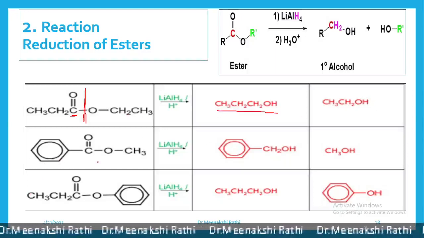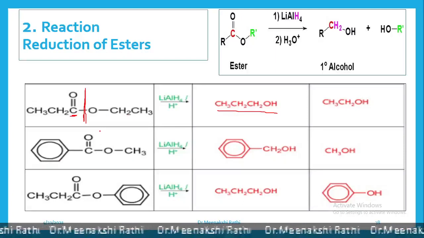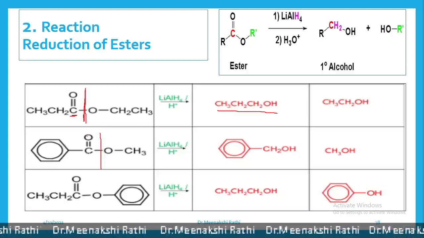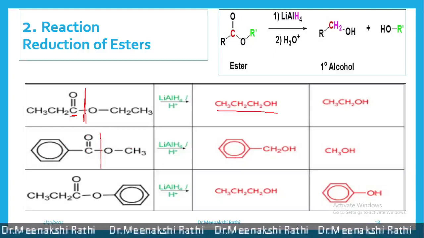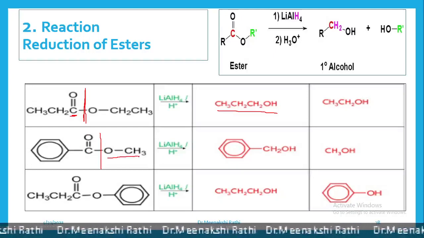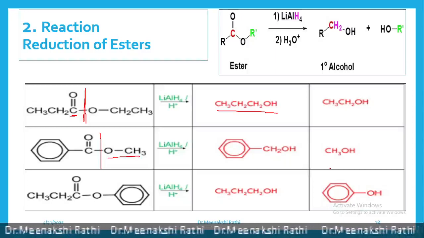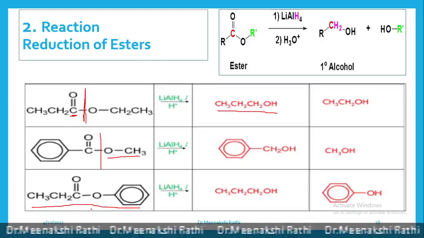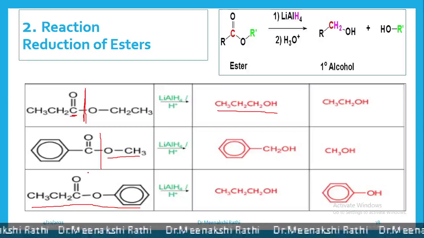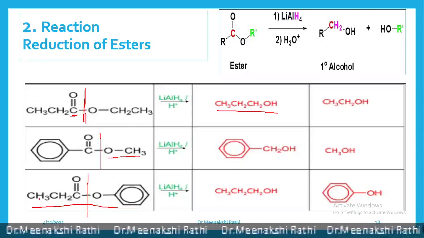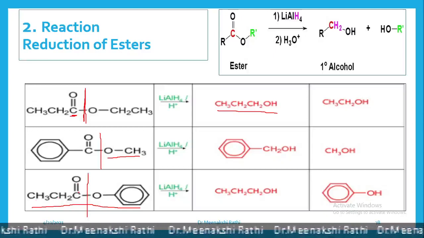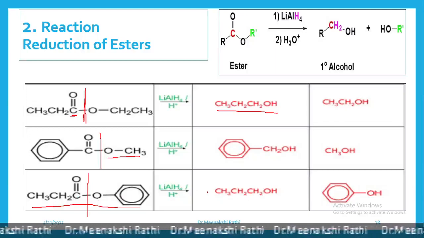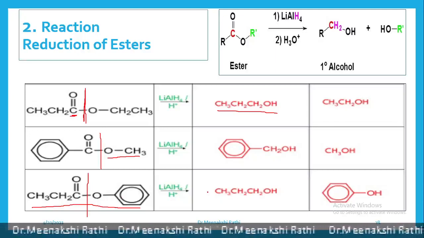Now in this example, see here this ester, here again break it down like this, and we will get a benzene ring. Carbonyl group gets converted into CH2OH, and another is CH3OH. So benzyl alcohol and methanol are formed. Next example, again how you can find out two different alcohols formed here. Break it here. CH3CH2CH2OH, and this is phenol, benzene ring and OH. So in this way, esters on reduction give two alcohols.